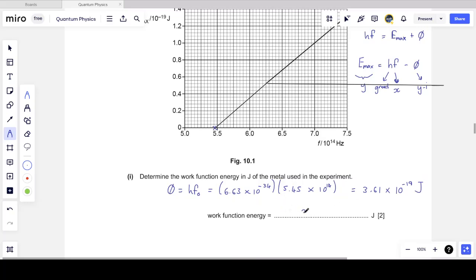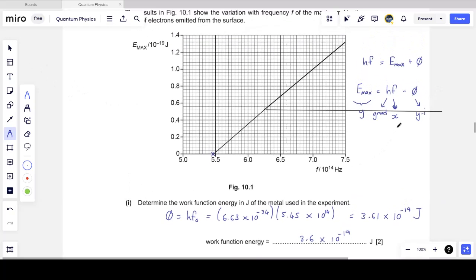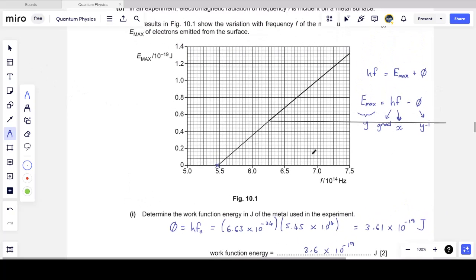To two significant figures, 3.6 times 10 to the minus 19. So I needed my understanding of the equation as related to the graph to be able to find the x-intercept of this graph and know that the x-intercept will be the threshold frequency when there's no maximum kinetic energy.